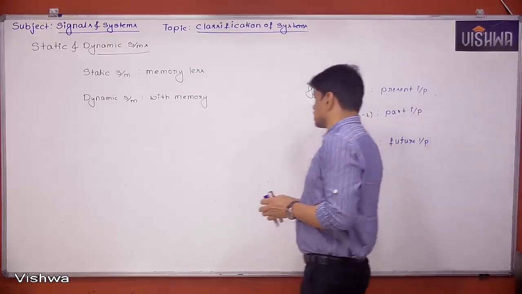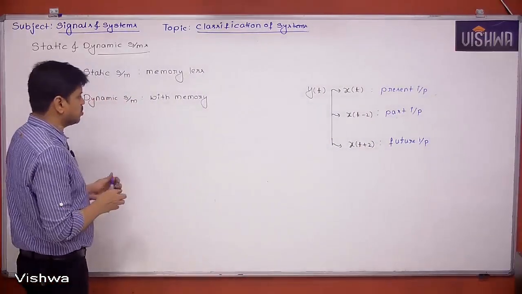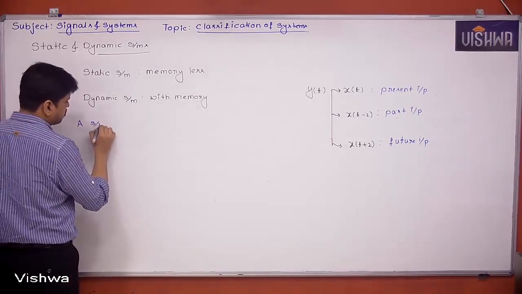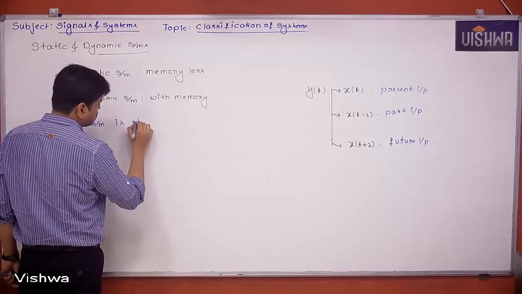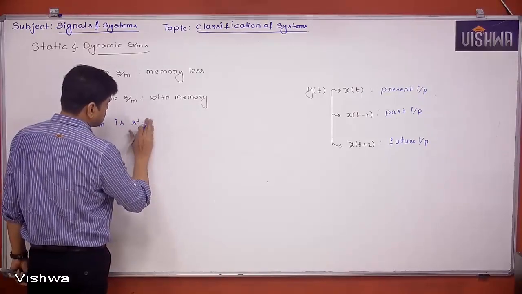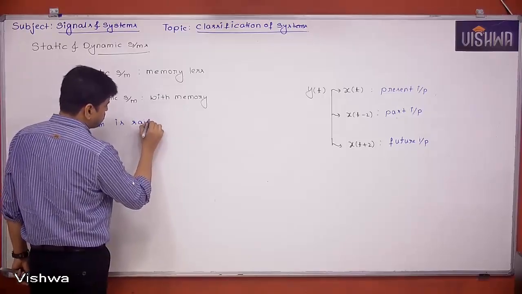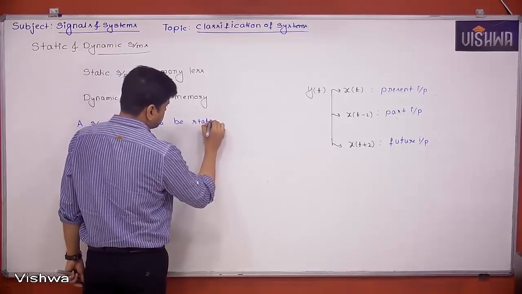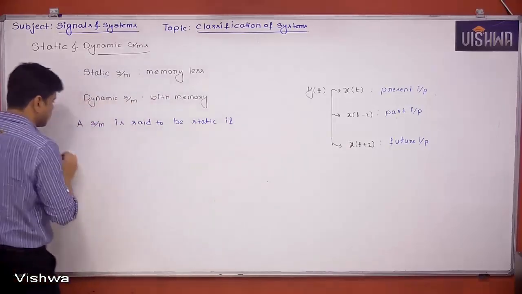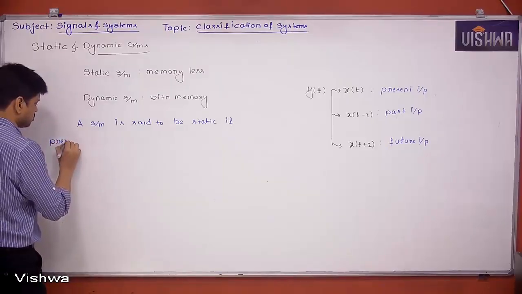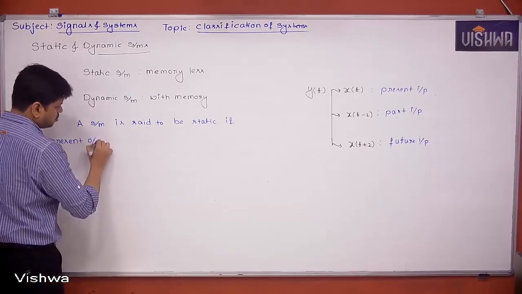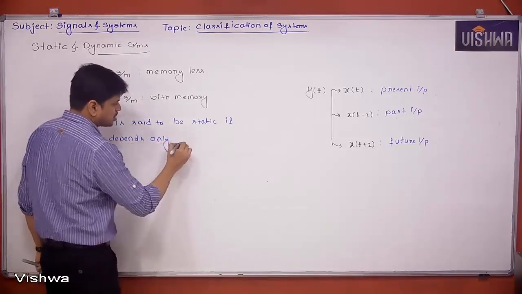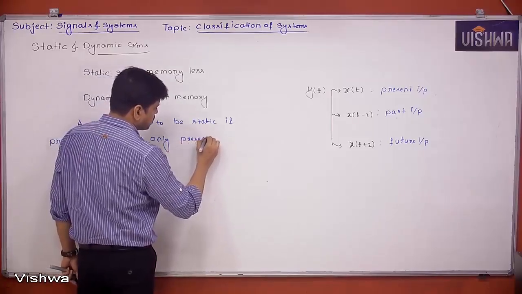Next, see the definition of a static system. A system is said to be static if the present output depends only on the present input.